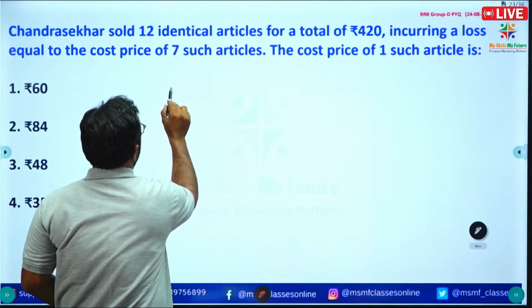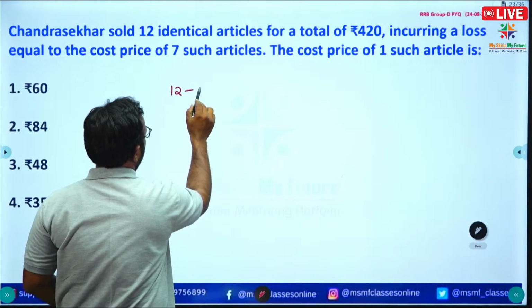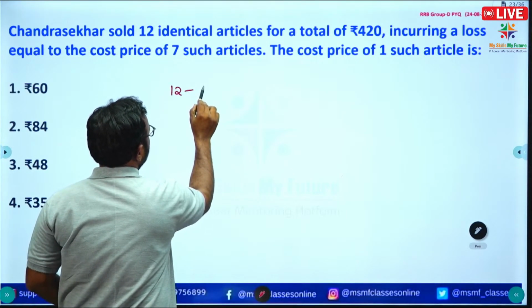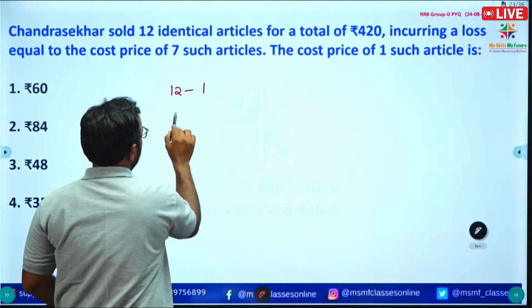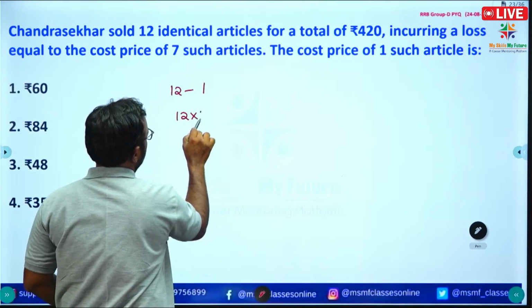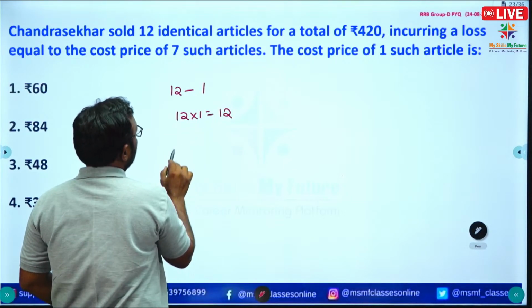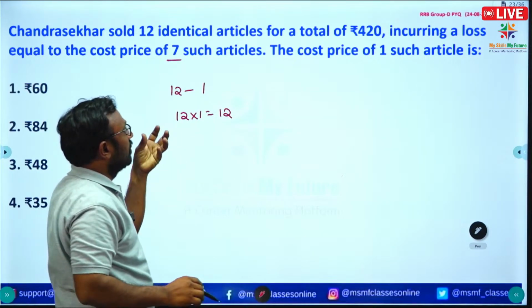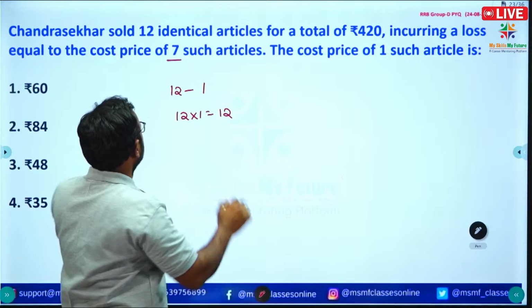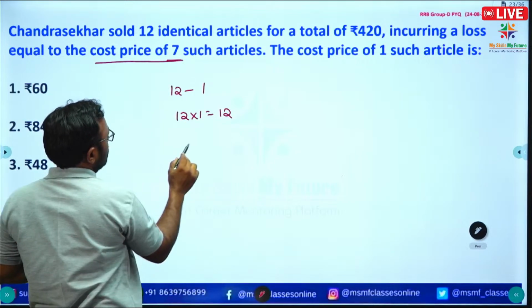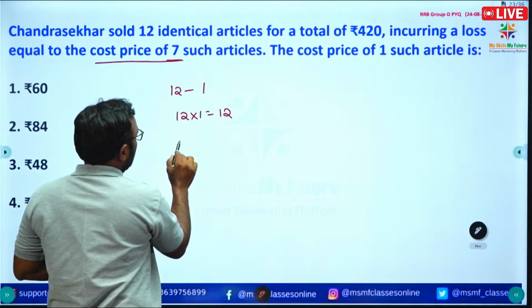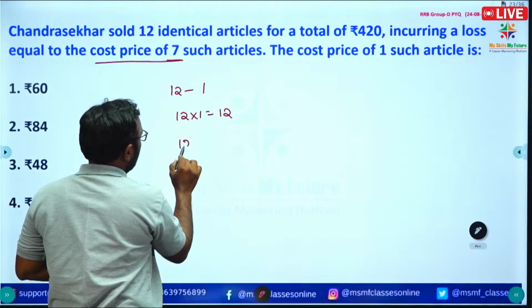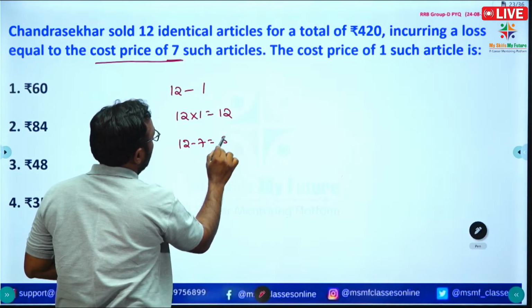Let us take 12 articles. Each article price is 1. So for 12 articles, the cost price is 12. He said that he incurred a loss equal to the cost price of 7 articles. So each article 1 means 12 minus 7, you get 5 cost price. I hope you are getting.